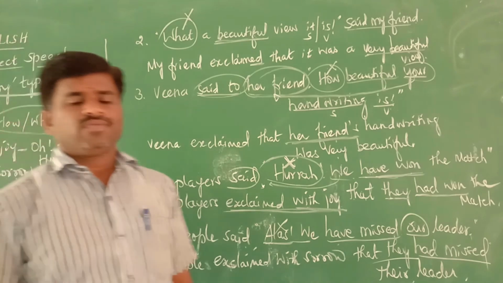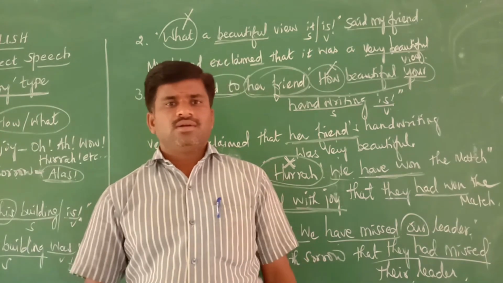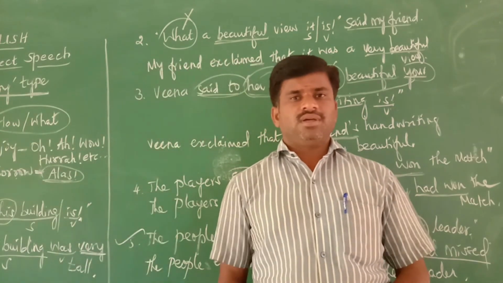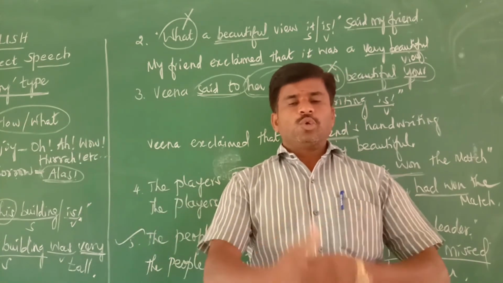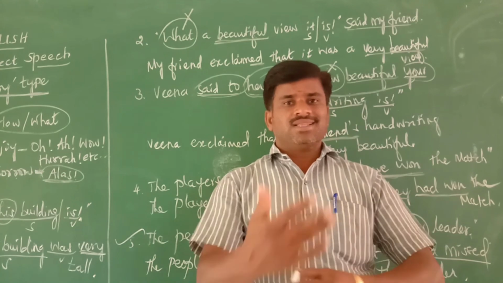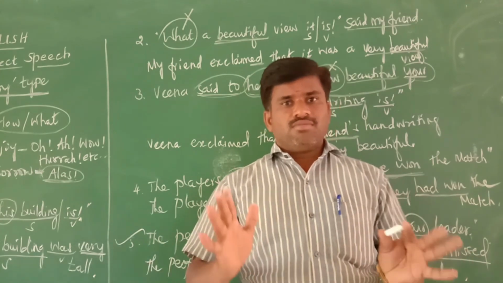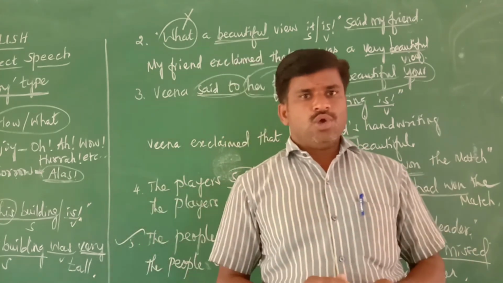So far, students, we have completed the exclamatory type. In that, I have explained what is called exclamatory and what rules we should follow while changing the sentence. Then five examples were explained. I hope you have understood.